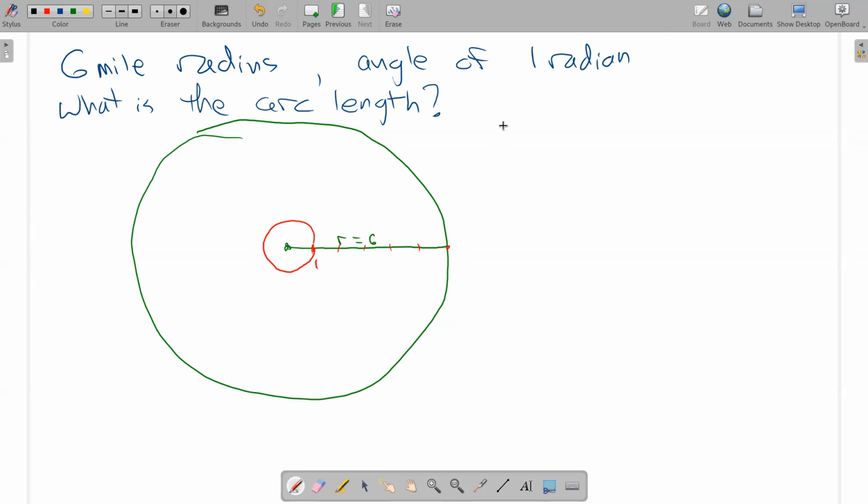Now, angle of 1 radian, what does that look like? Well, think about a radian talks about revolutions on a unit circle. And there are 2 pi radians in 1 revolution.